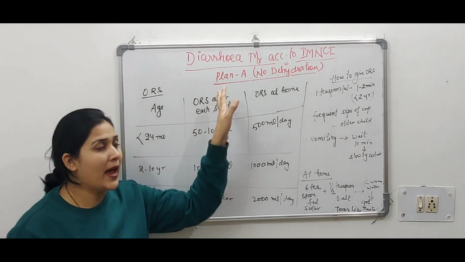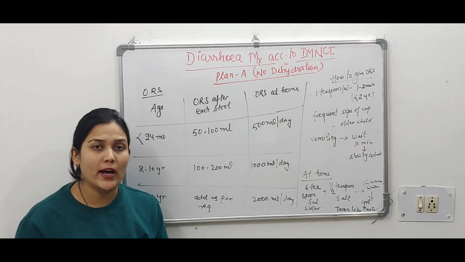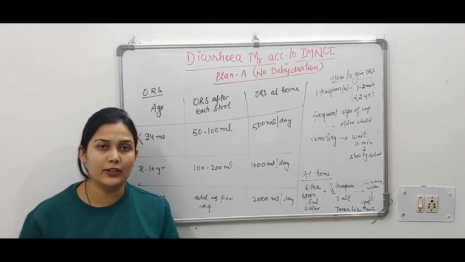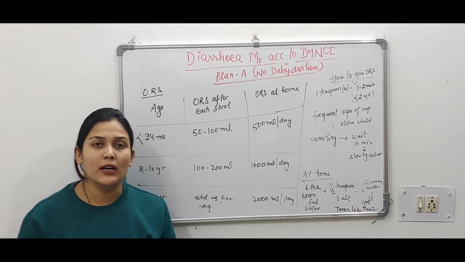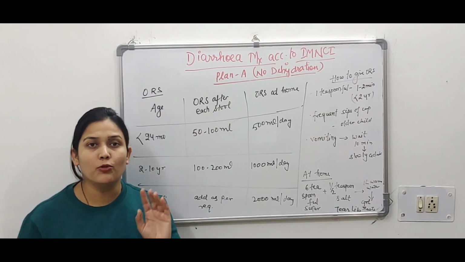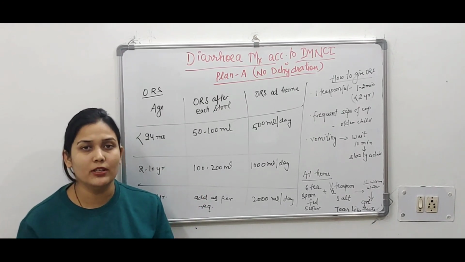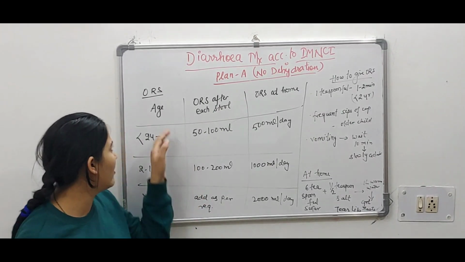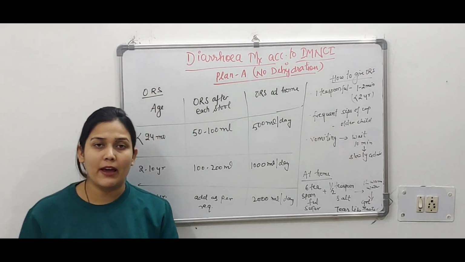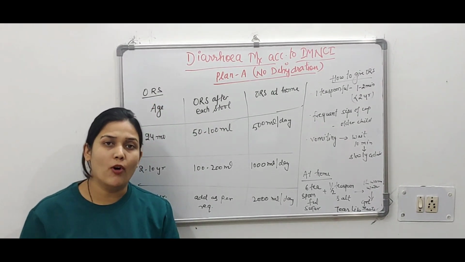Then in plan A, what we are giving is ORS. ORS is oral rehydration therapy. That means we give it orally, by mouth, to rehydrate the baby. Because of diarrhea, the baby may have dehydration, so we are rehydrating the baby by giving ORS. First I will discuss how we will prepare ORS.